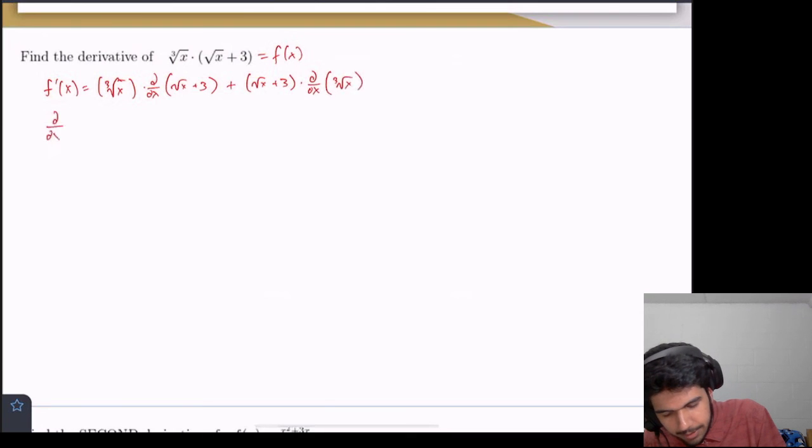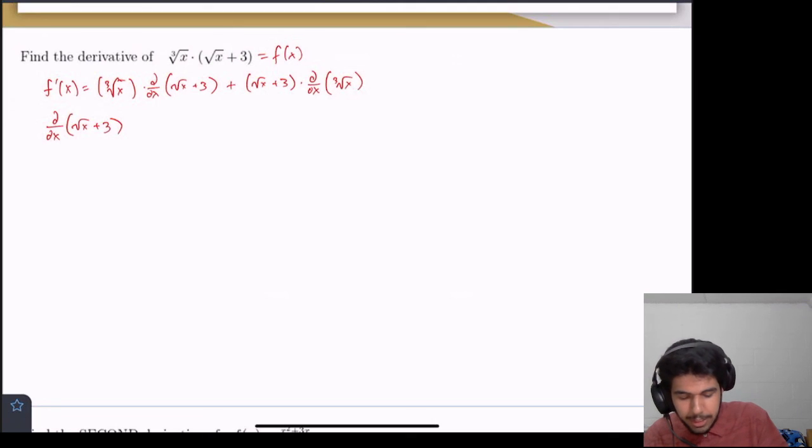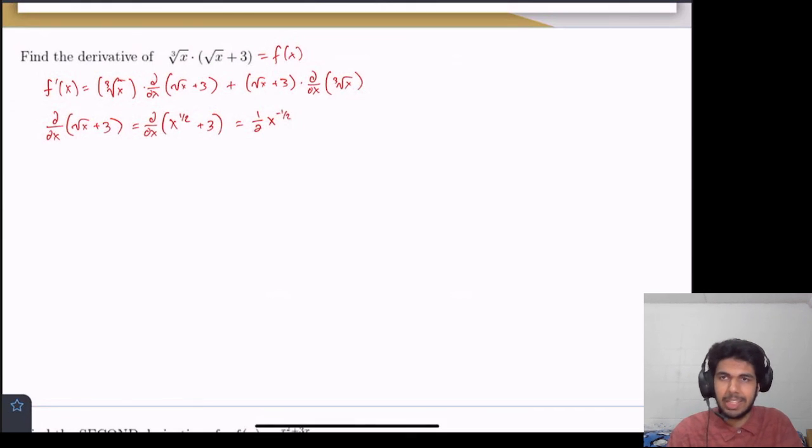So what's the derivative of the square root of x plus 3? Well, we haven't really dealt with square roots, but we can express square roots as powers, right? This is equal to the derivative of x to the 1/2 power plus 3. And now we can do the power rule, right? That's equal to 1/2 x, and then we decrease the power by 1, so 1/2 minus 1 is negative 1/2. And then the derivative of 3 is 0, so that just doesn't do anything.